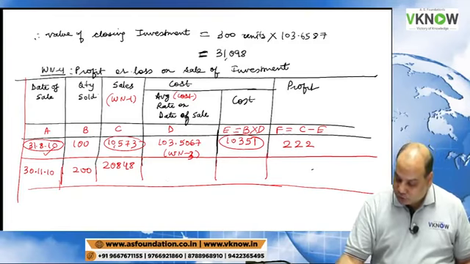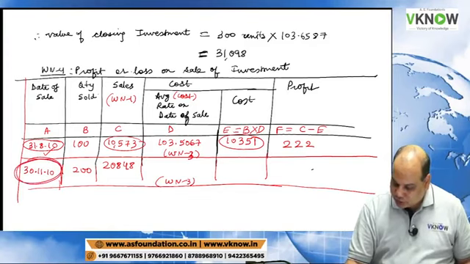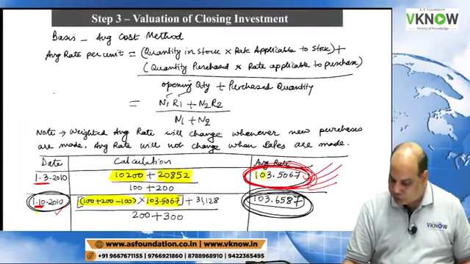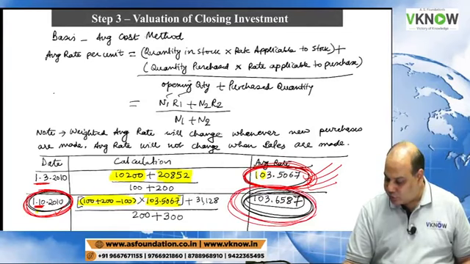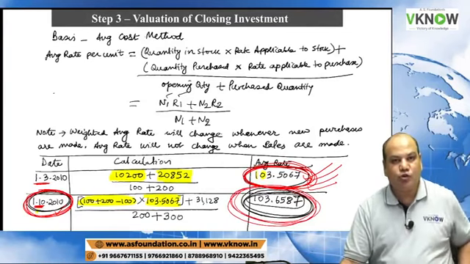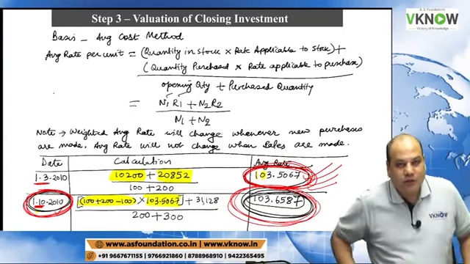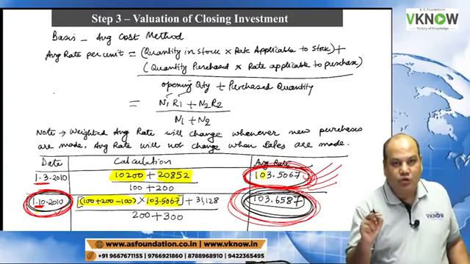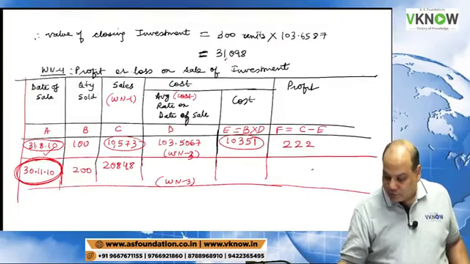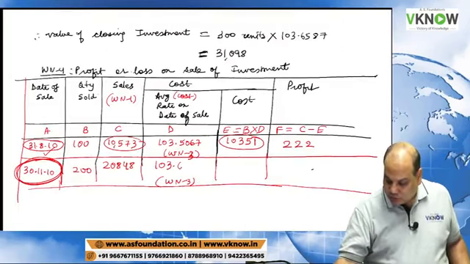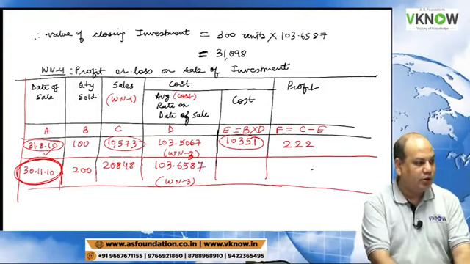So I will go to working note 3 again. What is this date written here? 30th November. If I go to working note 1, on 1st October we made a purchase. The rate was 103.6587. After that there was no fresh purchase, and if there is no purchase, the rate will remain 103.6587.